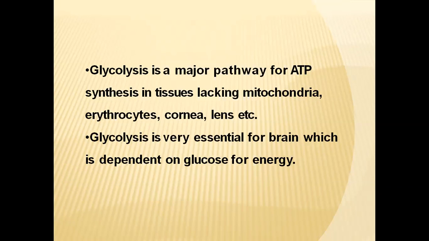After the Krebs cycle, the electron transport and oxidative phosphorylation pathways will also be there. So all these four pathways will generate and release energy from the substrate. Even though these four types of pathways are there to release energy from the substrates, glycolysis is the major pathway in some cells.